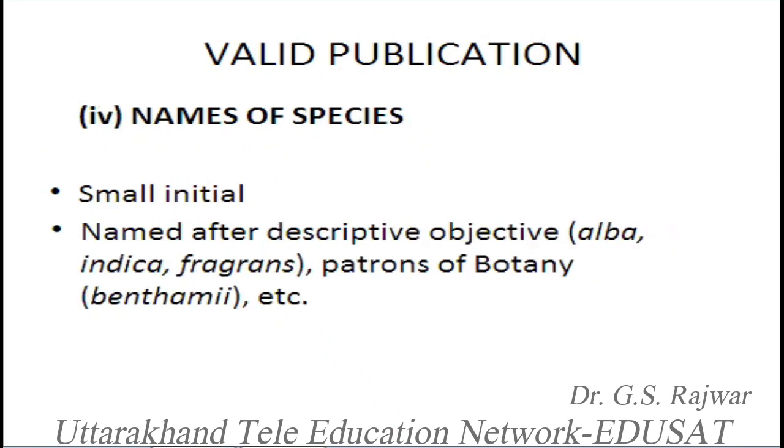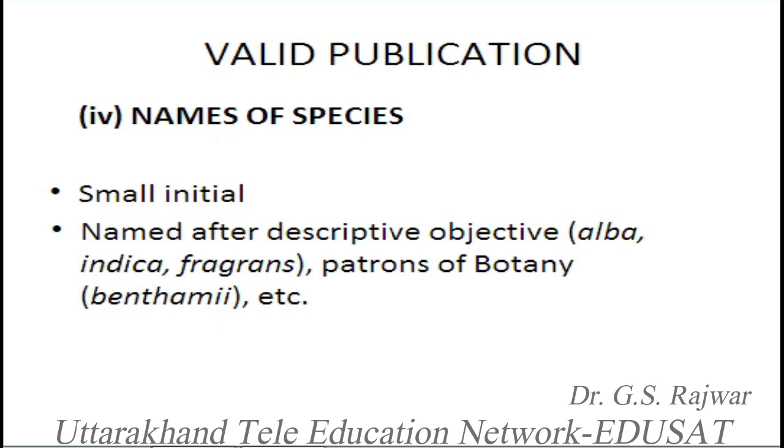Then similarly for names of species, the species name starts with a small initial, but in the genus we always use the capital initial. In case of species, the name can be taken after any pioneer of botany or any person. Like Bentham, if the species is named after Bentham, it may be benthamii. Similarly, if we take Clark, we can say clarkii, we can say clarkiana.